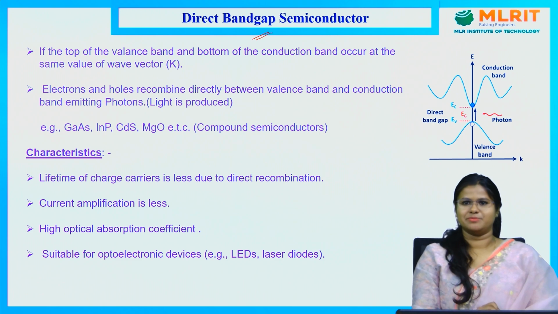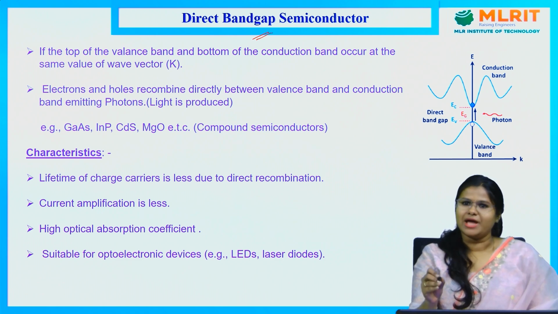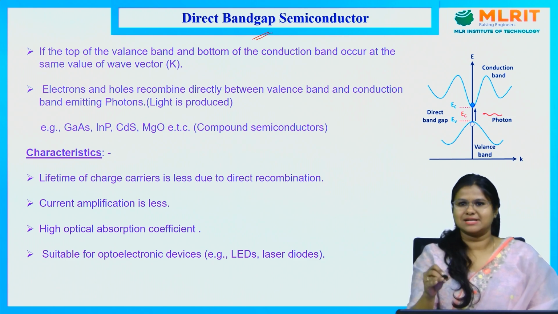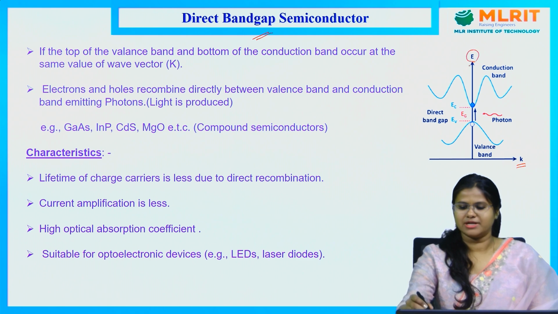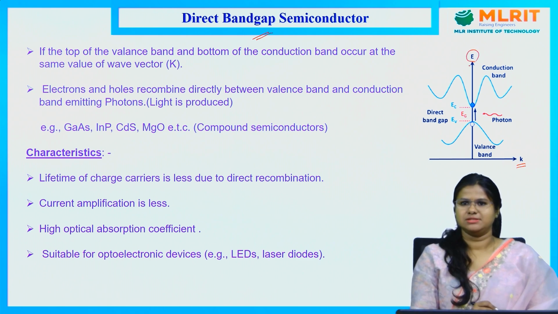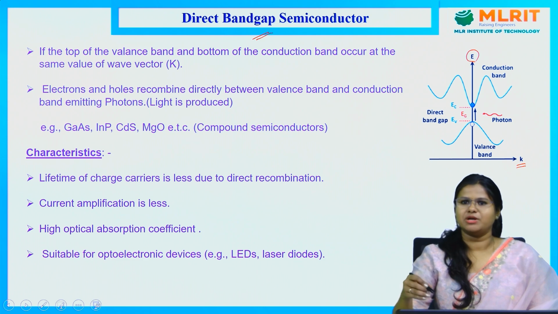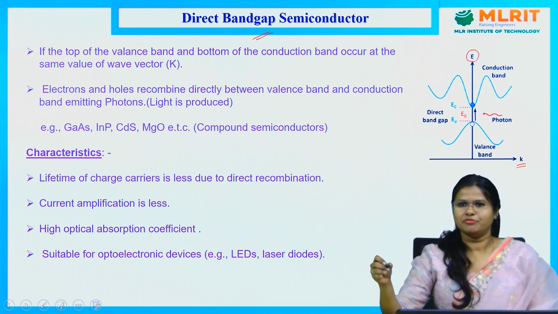I have already told you that the valence band and conduction band won't be straight lines, and they will vary with the wave vector. So on the x-axis I have taken the wave vector and along the y-axis we are considering the energy.